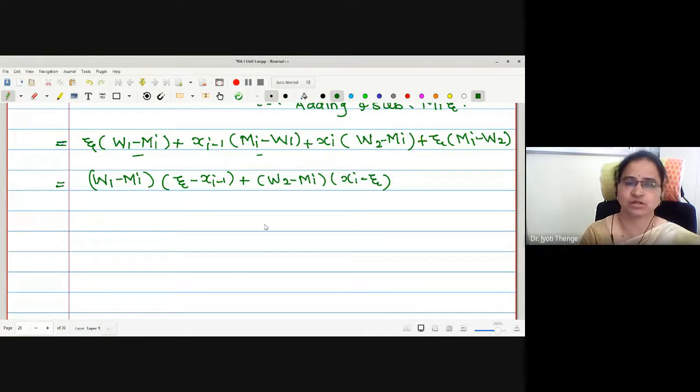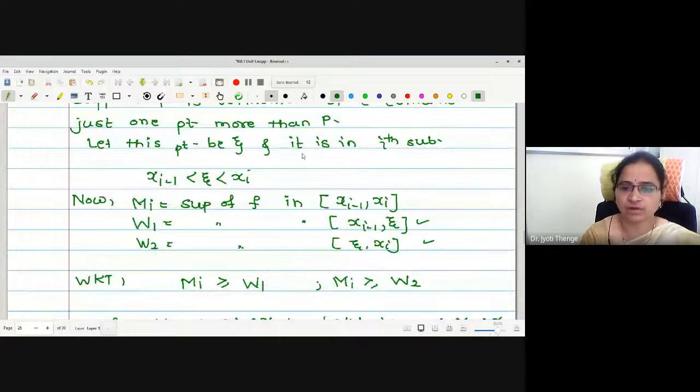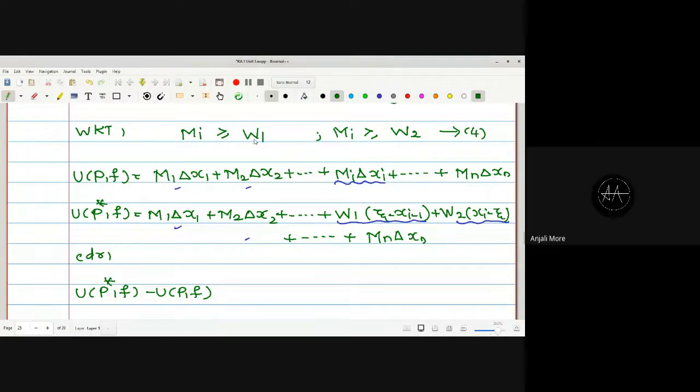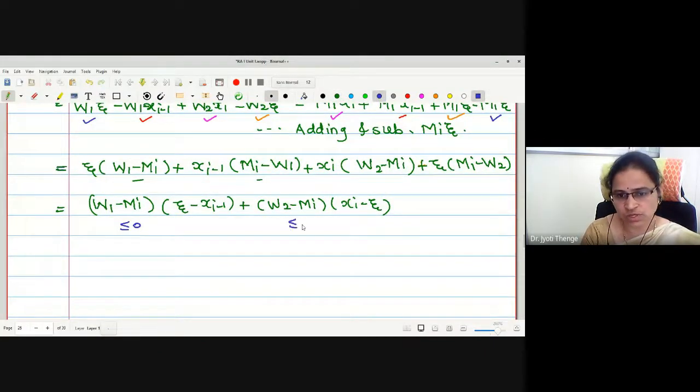Now look at the nature of every term involved. What is the relation we have seen? Here it is, I will call this equation number 3, and here I will call equation number 4. Look at this 4. What is the nature of W1 minus Mi? Greater equal to 0 or less equal to 0? Less equal. Yes, it is less equal to 0. Let me just write, this is less equal to 0. This is also less equal to 0.